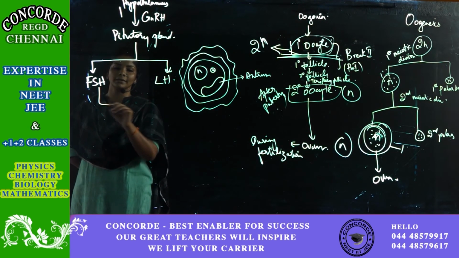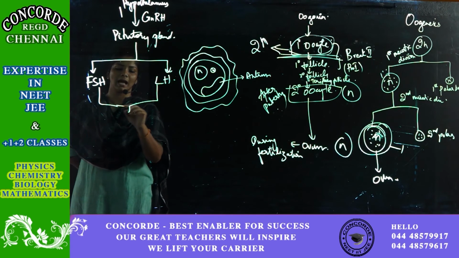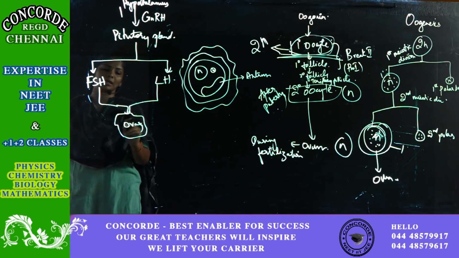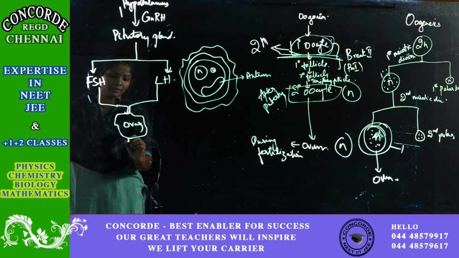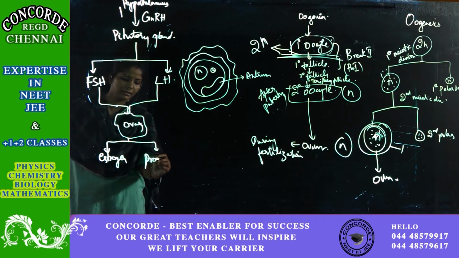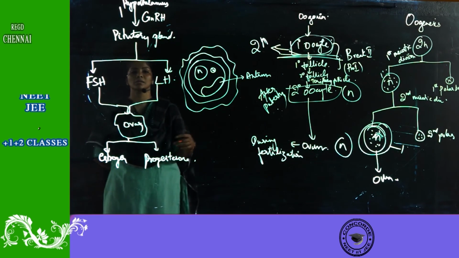Both together will act on the ovary, and they will make sure that the ovary is producing two hormones, estrogen and progesterone. So this is how the hormones are controlled.